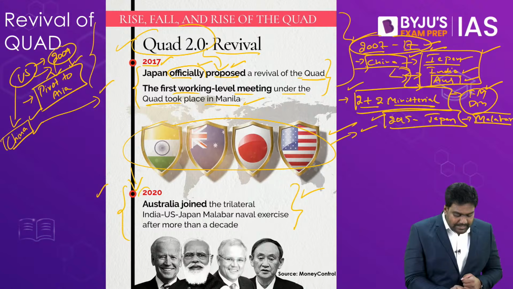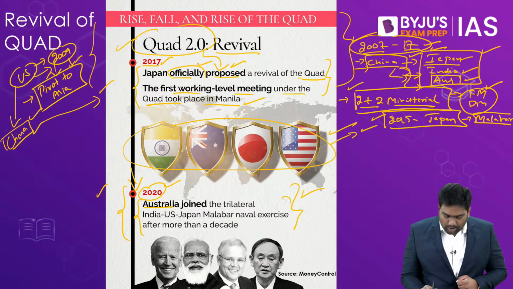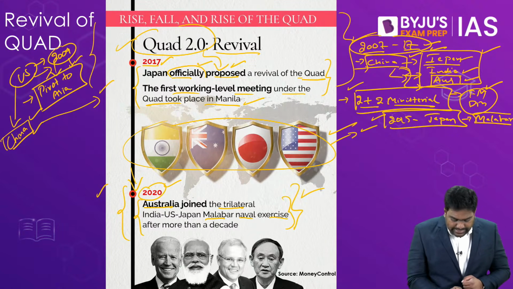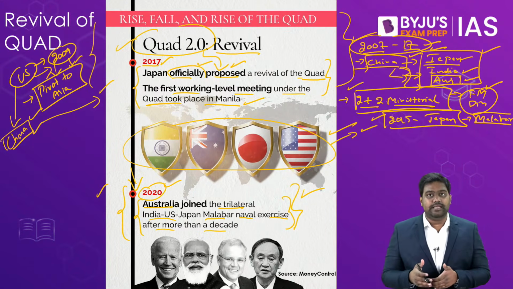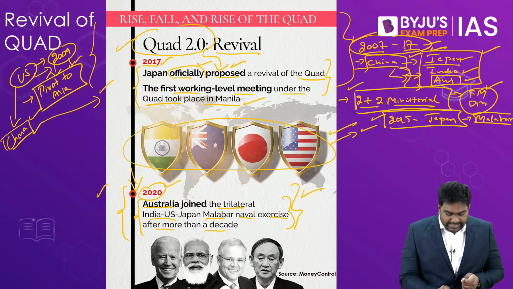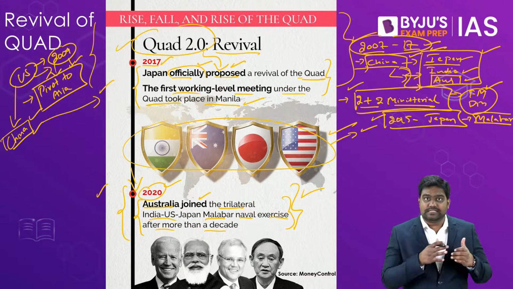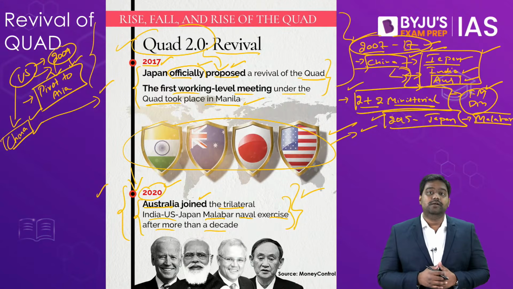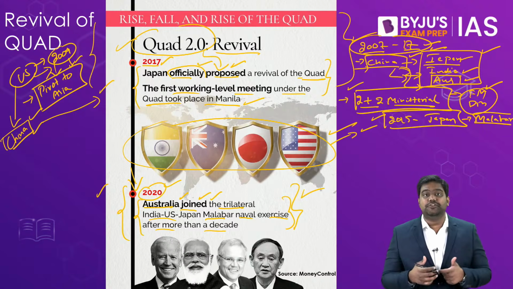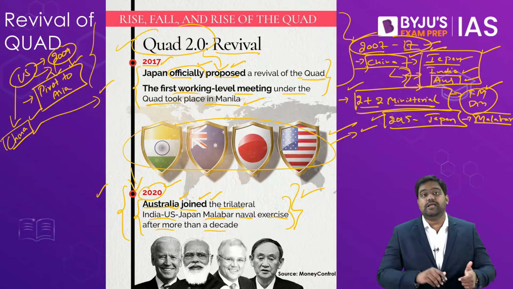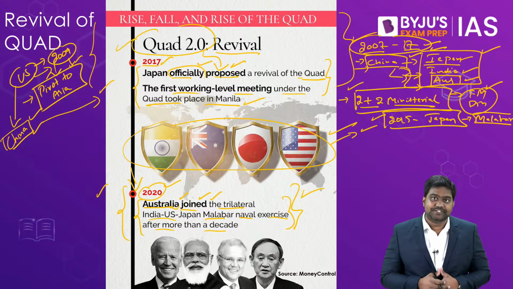And in 2020, Australia was also brought back into the Malabar exercise, and now essentially these four Quad countries take part regularly in the annual Malabar naval exercise. Especially after China increased its tensions with India in the Ladakh sector since 2020, India decided to revive this informal military alliance, and India brought Australia back into the Malabar naval exercises.